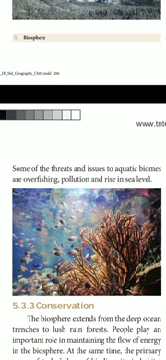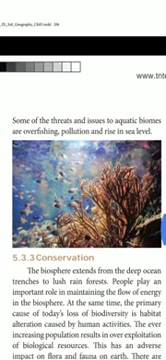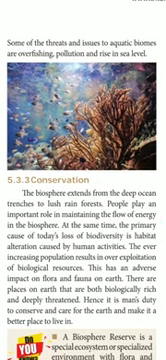Next one is conservation. How can we conserve this biosphere? This biosphere extends from the deep ocean to lush rainforest. People play an important role in maintaining the flow of energy in the biosphere. At the same time, the primary cause of today's loss of biodiversity is habitat alteration caused by human activities. The ever-increasing population results in over-exploitation of biological resources. See, listen, day by day the population is increasing. Due to overpopulation, what will happen? It will exploit the biological resources. This has an adverse impact on flora and fauna on Earth.